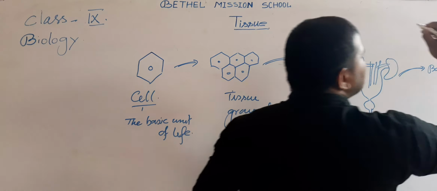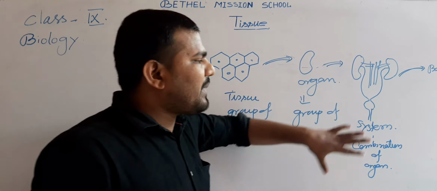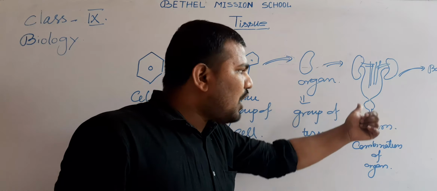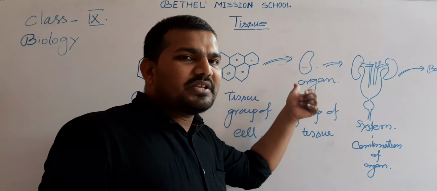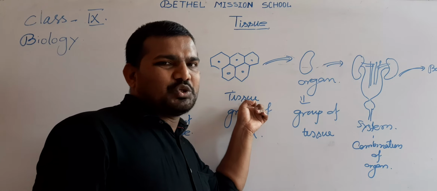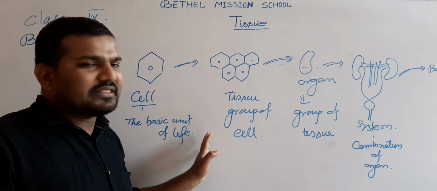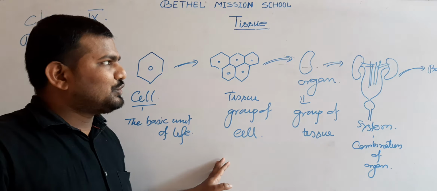So how does the multicellular organism's body form? It forms by the combination of systems. How does the system form? By the combination of organs. How does the organ form? By the combination of tissues. How does the tissue form? By the combination of cells. So this is the importance of tissue.